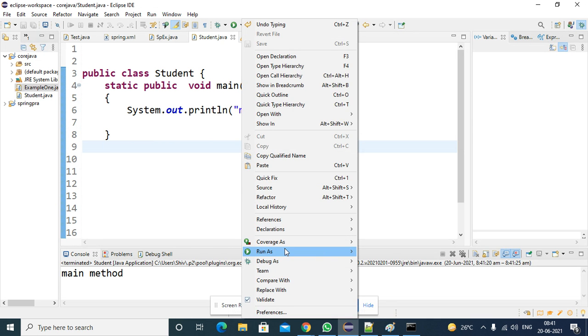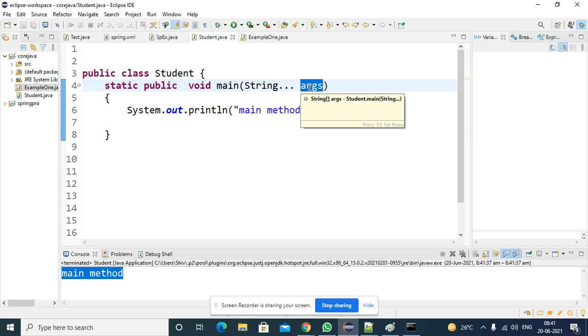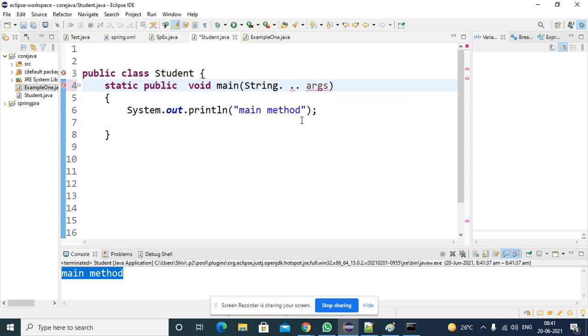So the main method is executing. Run as Java application. So we are getting main. Right, that means you can change the modifiers, exchange the modifiers. In place of single dimension array, you can write varargs, that means 3 dots with a variable name. Varargs is exactly like a single dimension array only. You are not supposed to give a space here, and you are not supposed to separate these dots. These 3 dots must be in a line, with no separation, and you must write them after String or before args. Right.